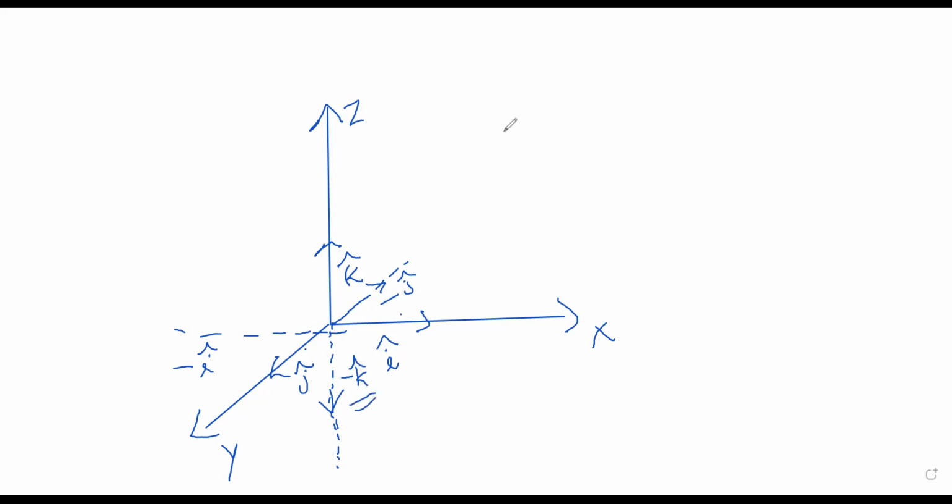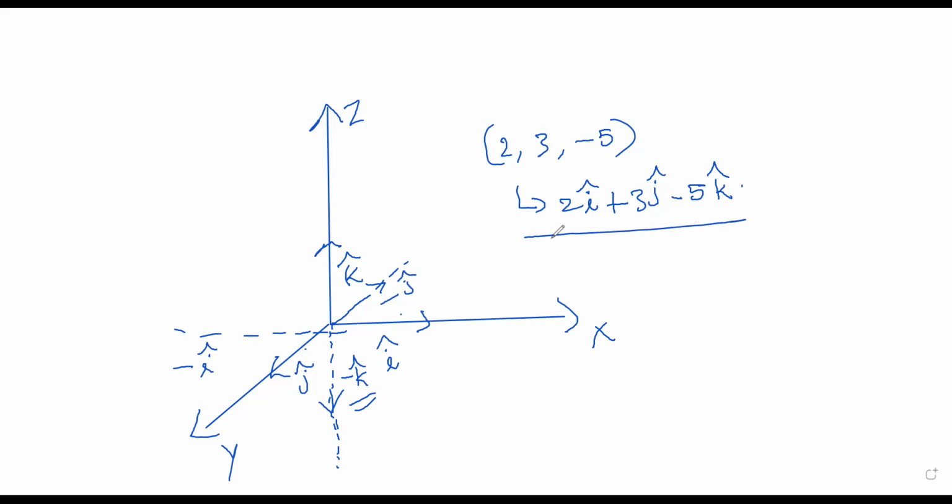So as per that, if I have a point 2, 3, -5, it means that if I move 2 units in the positive x direction, 3 units in the positive y direction, and 5 units in the negative z direction, then I reach this point.